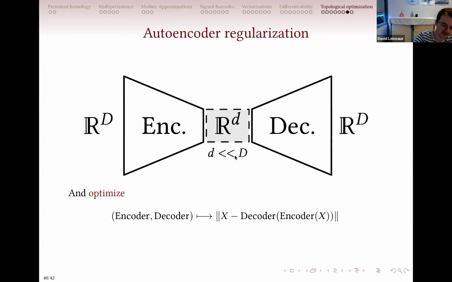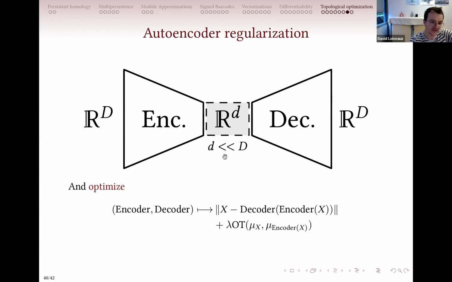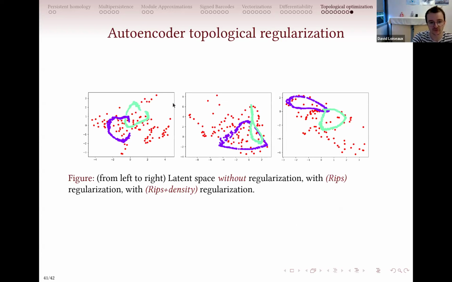And the nice part about topology is that you can compute the topology at the level of R^D here, with a big D, and the topology here, and compare them. Hence you can regularize your autoencoder to enforce the latent space to preserve the topology of the original space. You just compute some topological descriptor from here and from here and compare them, and here it's the optimal transport distance between the two measures that you are considering. And so that's the result of the experiment.